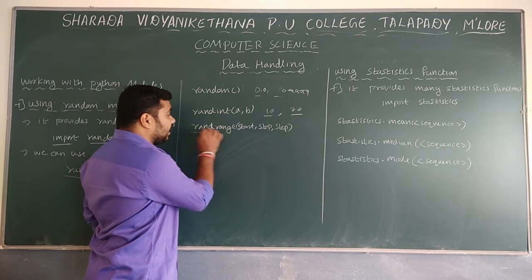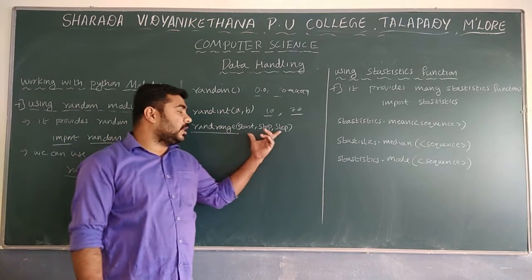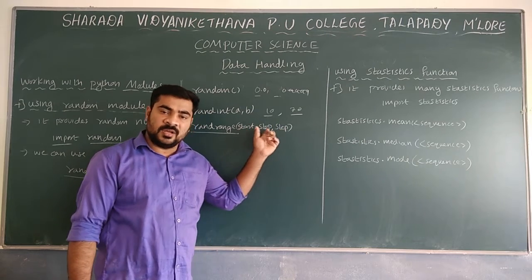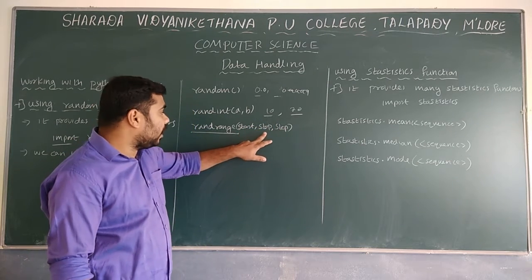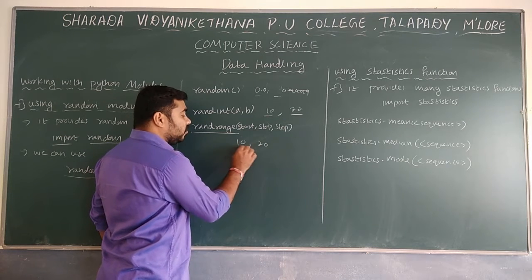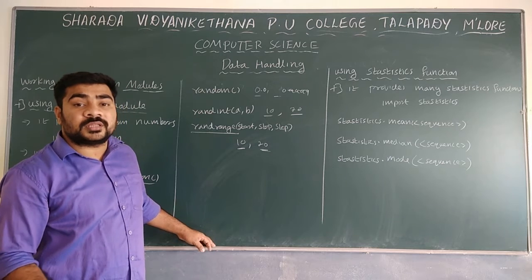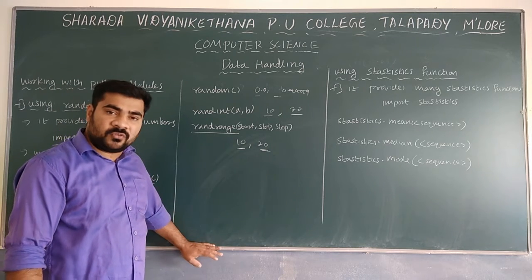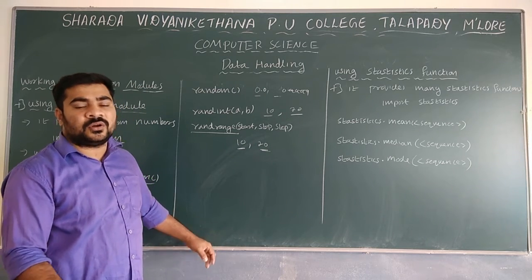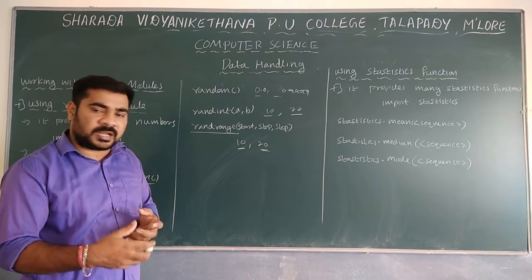The next one is randrange. Randrange takes three arguments. One is start and another is stop. Start is the lower value, stop is the upper value. For example, 10 and 20 are the lower value and upper value. And one more value is step. So if you don't use a step, any number can be generated.